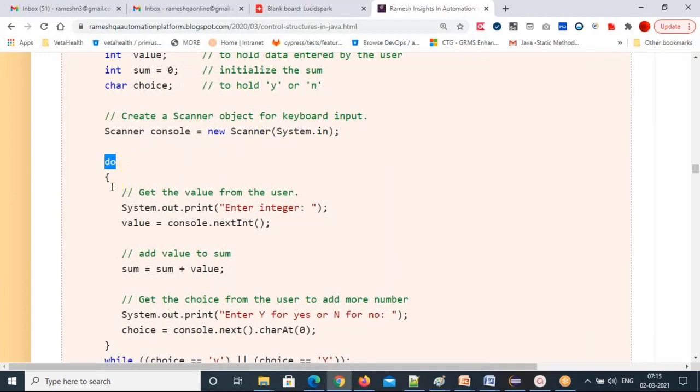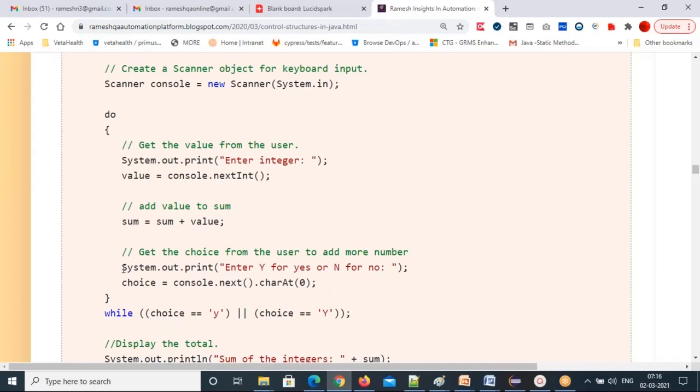Do, curly braces start, the do syntax. Inside, System.out.print, enter integer. So we are entering the integer value. How can you enter an integer value? I told you, the nextInt method is there. console.nextInt method is there in the Scanner class. That value we are storing in the value variable. Then once I get a value, I'm summing it up into the sum variable: sum equal to sum plus value.